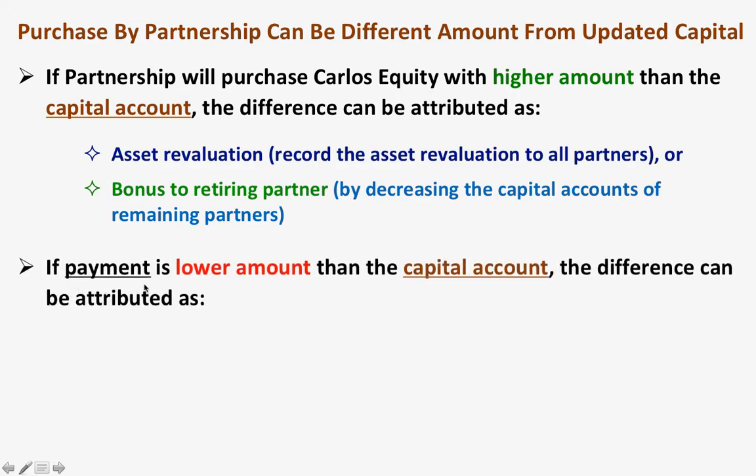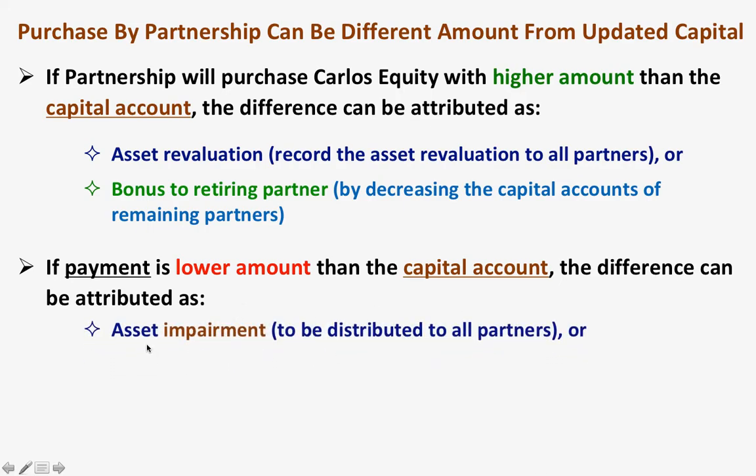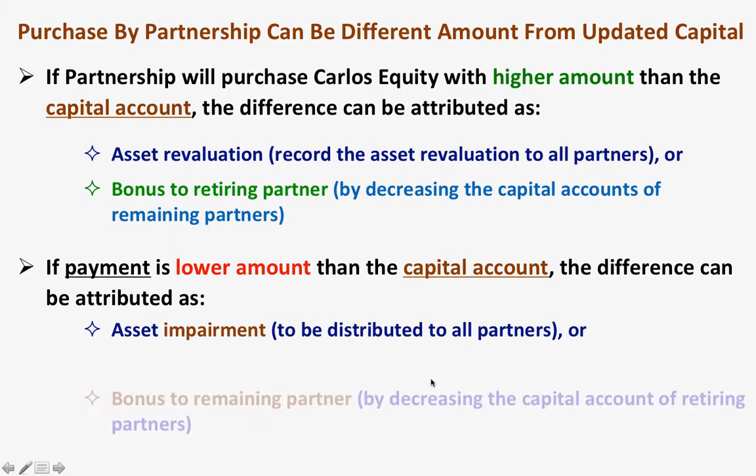If payment is lower than the capital account, so if the partnership will pay Carlos lower than his capital account, the difference can be attributed to asset impairment. And if it is asset impairment, it has to be recorded or distributed to all partners.